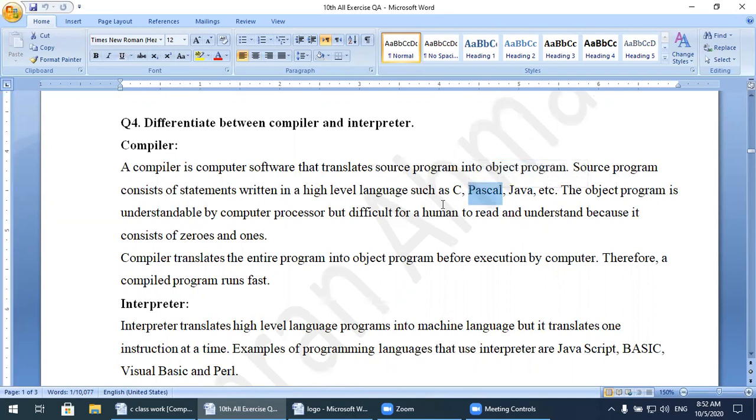The object program is understandable by the computer. I told you the object program is only understood by the computer, meaning machine language. The object program is understandable by the computer processor but difficult for humans to read and understand, because it consists of zeros and ones. Machine language consists of 0 and 1. That's why it is difficult to understand.